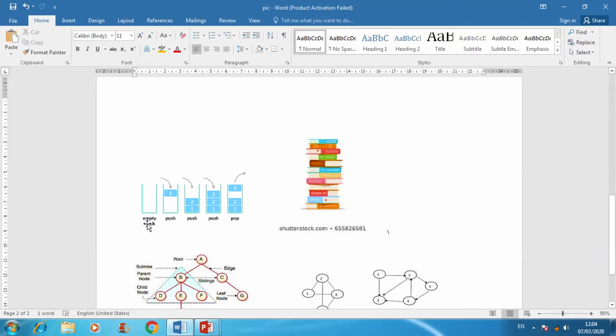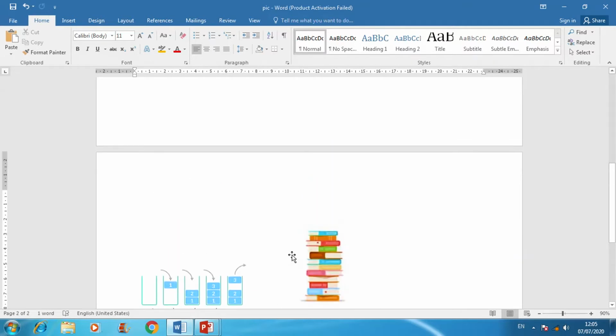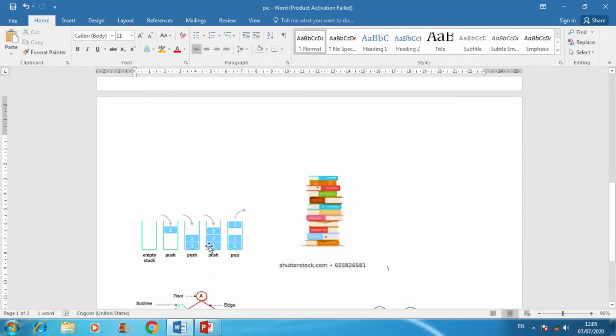In the stack, first of all, the memory space is empty. When data is put in, it is a push operation, and when data is popped out, as we have seen in the last stack where we removed the data 3, it is a pop operation. Stack performs two operations. One is insertion, known as push, and second is deletion, known as pop. That's why stack is known as LIFO. LIFO means last in, first out. The thing which you inserted last should be removed first.